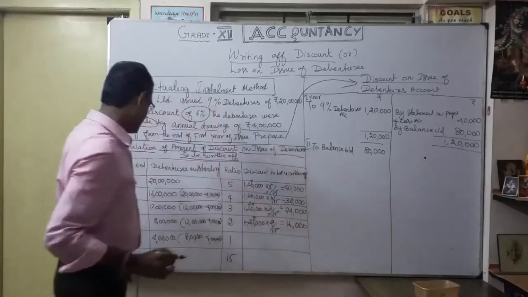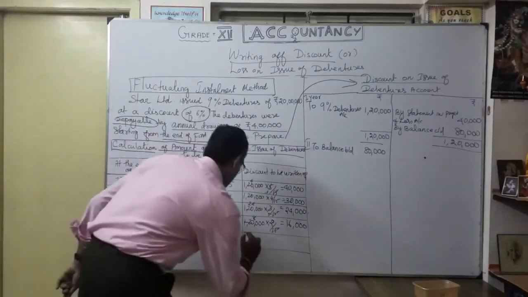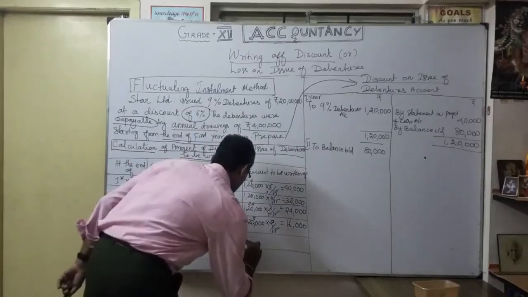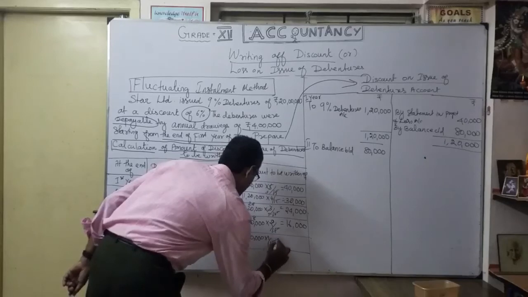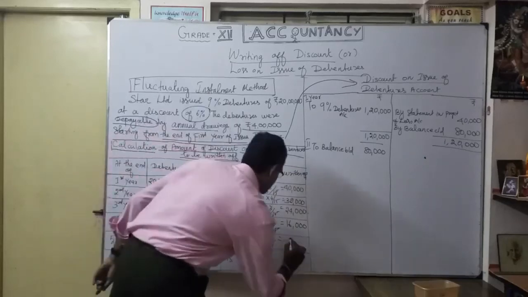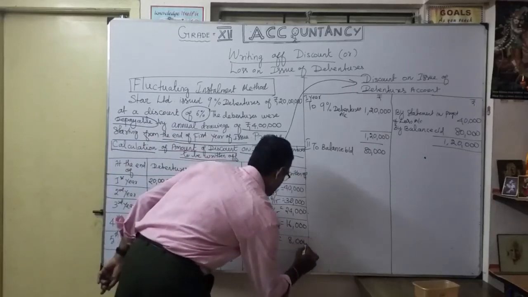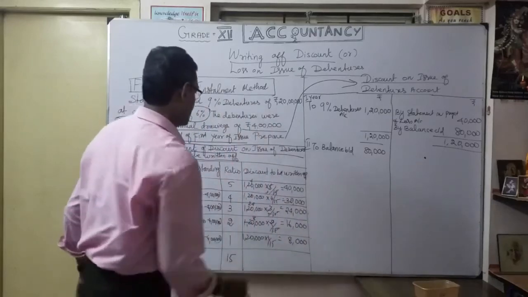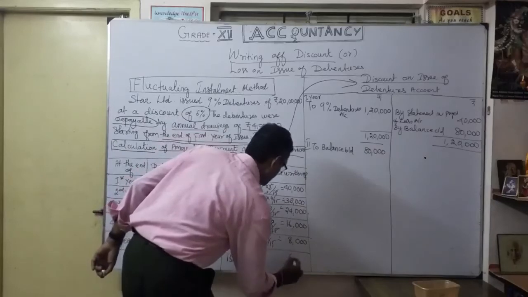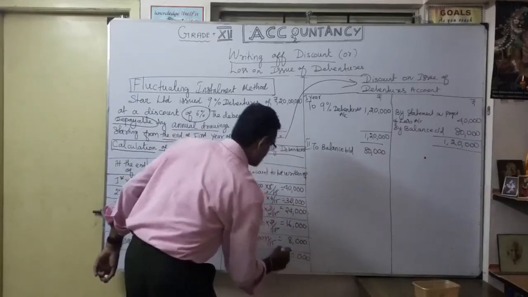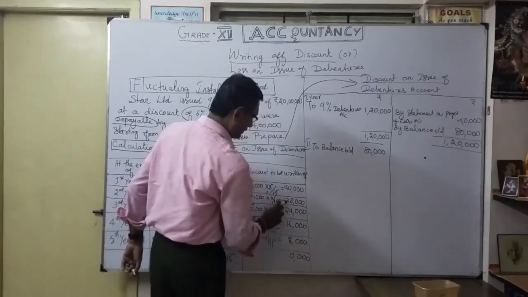Finally, fifth year, 1,20,000 into 1 by 15, so naturally 8,000. So now you total it, you will get 1,20,000.